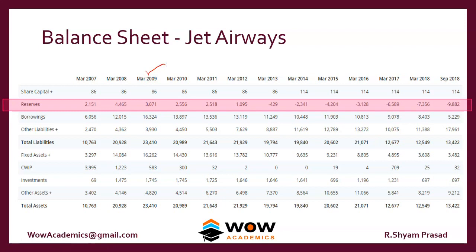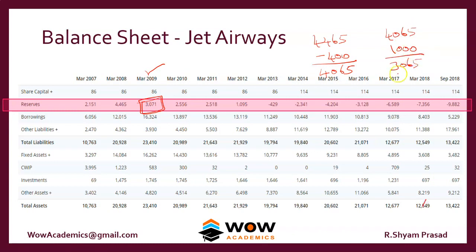In March 2009, in 2008 the reserves was 4465, and in 2009 there's a minus 400 in profits. So that should have come to 4065, but the number seems to be 3000. It seems that the company has used the reserves from 4065. The company has used around 1000 from the reserve.